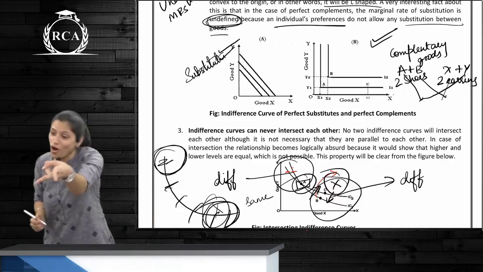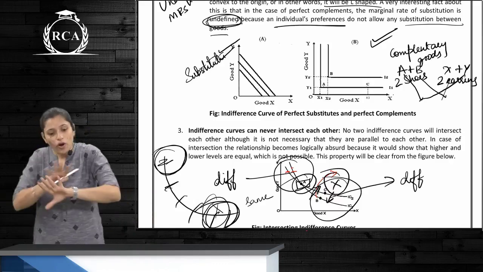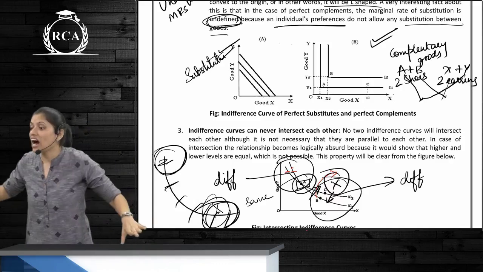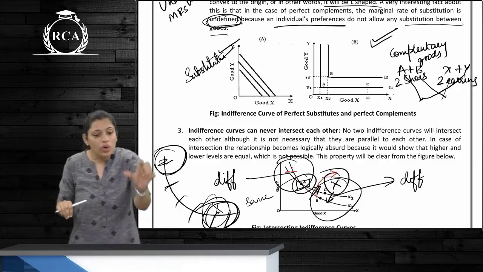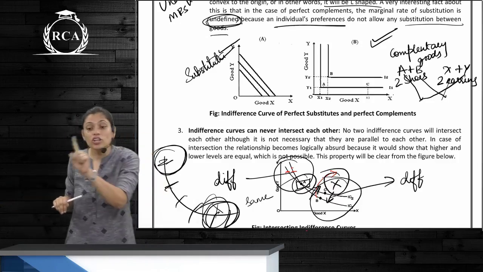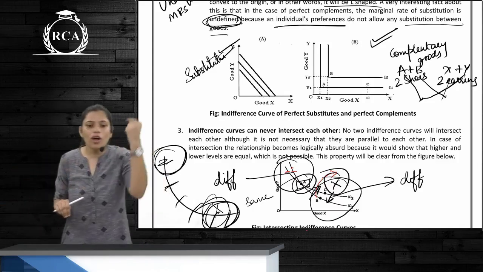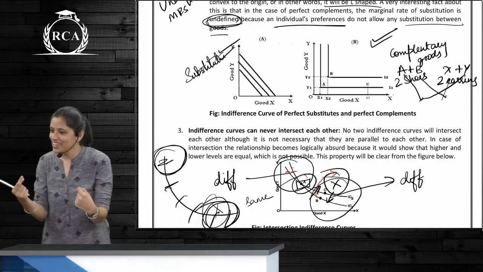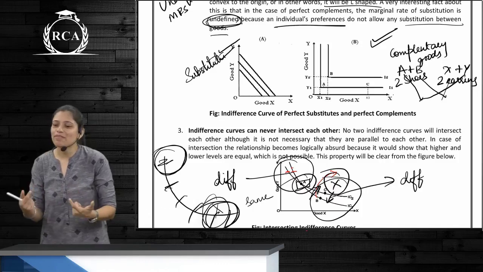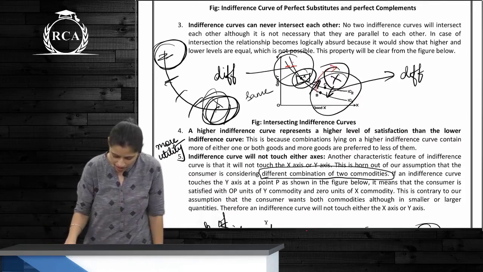You will need a combination of both. So for perfect complements, the MRS is undefined because they always work only in a bundle. You can't talk about a combination of two goods. Are you understanding, everybody? You can't talk about one earring and one shoe. There is no comparison. So that is why MRS is undefined.